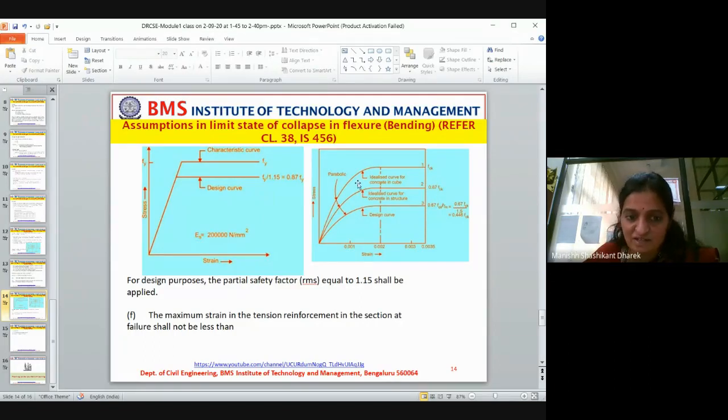Here it is only once. Fine. So if you take a different material, you will come across a different stress strain curve. This is for concrete and this is for steel. If you take some other material like aluminium or cast iron, depending upon the material property, the stress strain curve will also vary. Accordingly, we take the factor of safety for that.